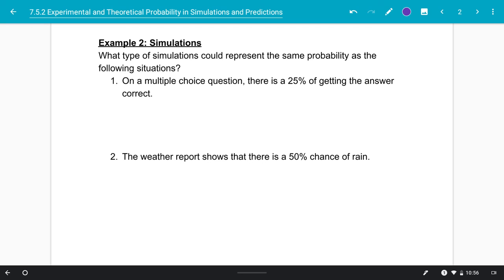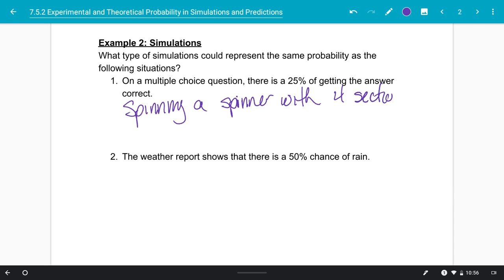So on a multiple choice question, there's a 25% chance of getting the answer correct. So to simulate if I were to guess on a multiple choice question, what's my probability of guessing the right answer? Well, it would be the same as that spinner we just did. So we could say spinning a spinner with 4 sections and getting, let's say, red if one section